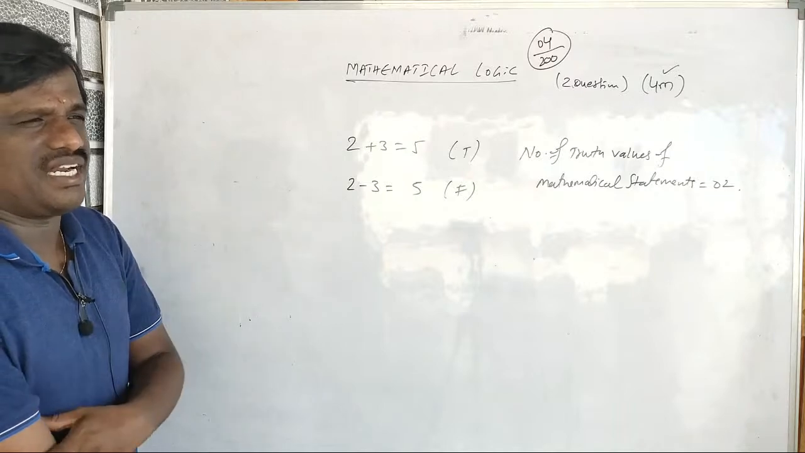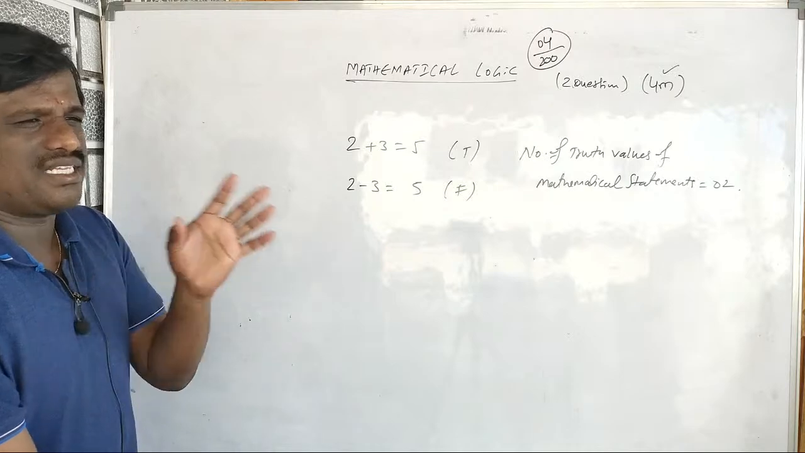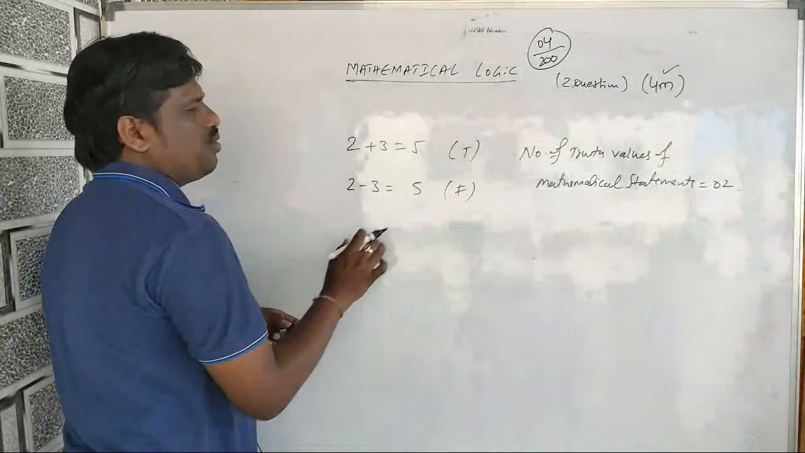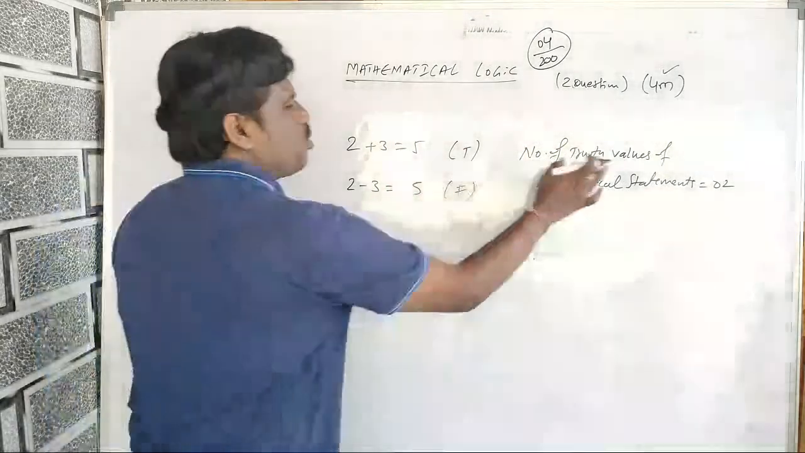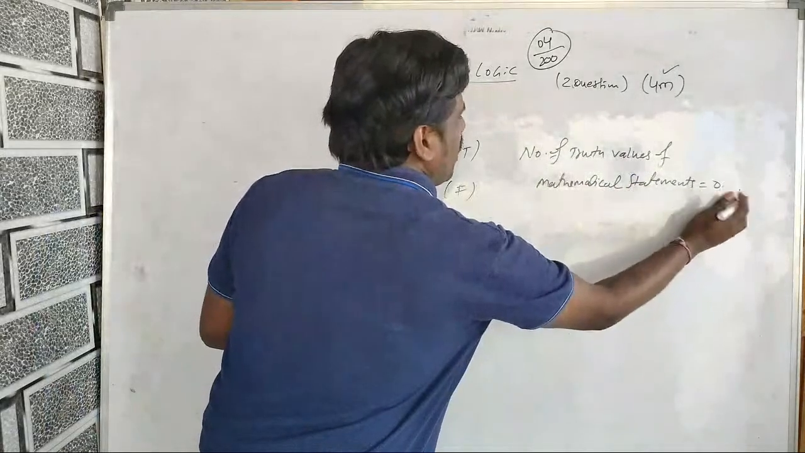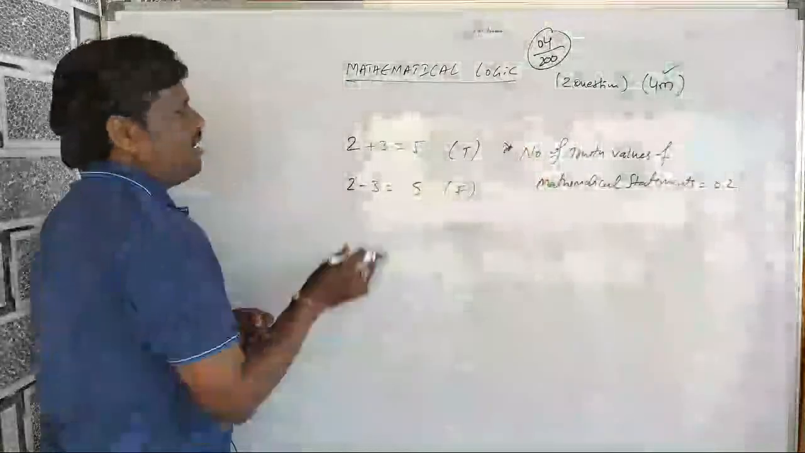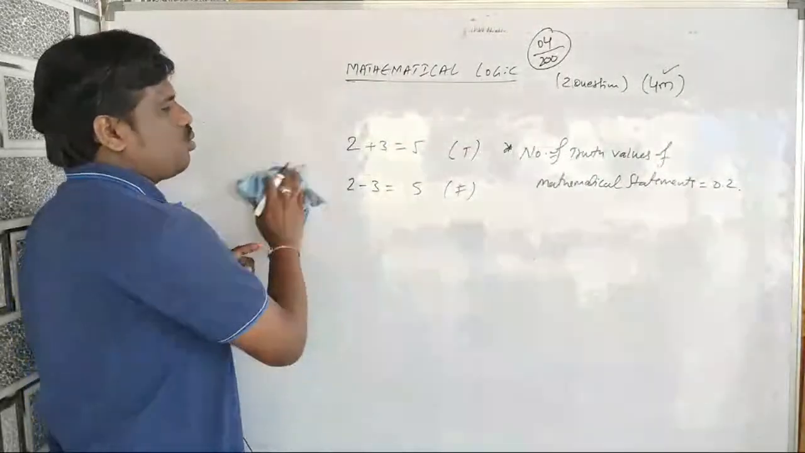If I say "the sun rises in the east," and I am going to tell you true or false, then that sentence is called a statement. So "2 plus 3 is 5" is false, but I can say true or false. So the number of truth values of a statement is 2, either true or false. This is also one of the important things. Every statement has a truth value, either true or false.